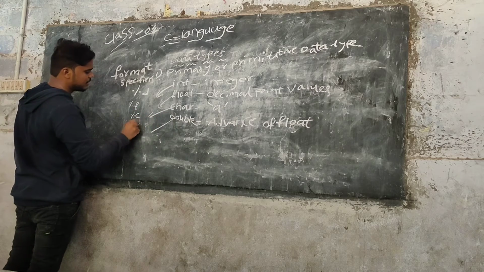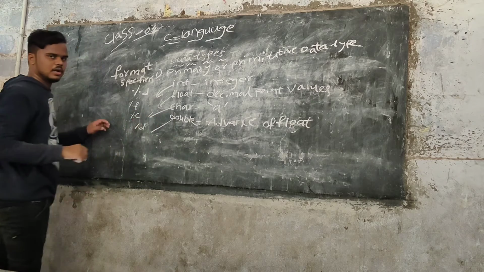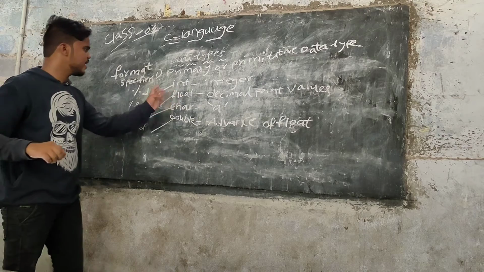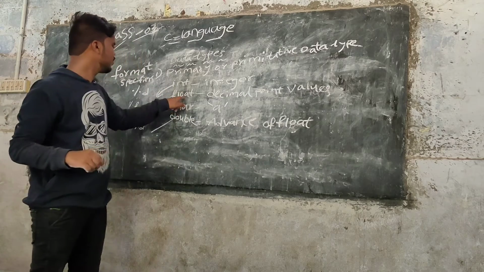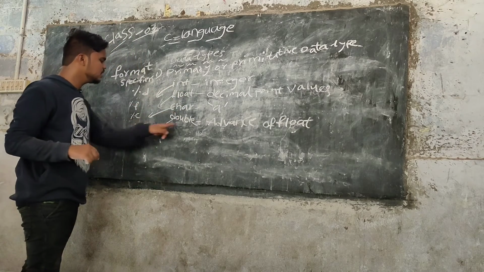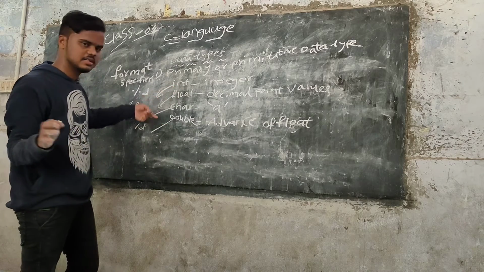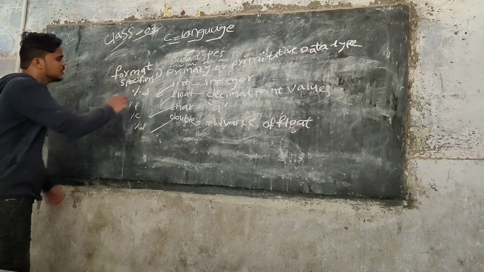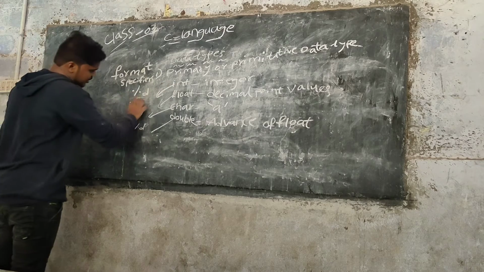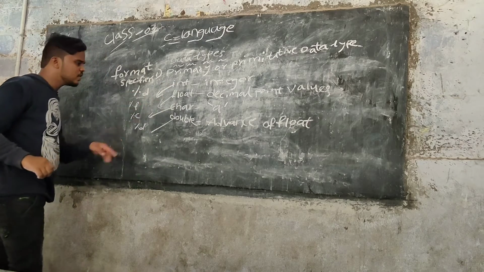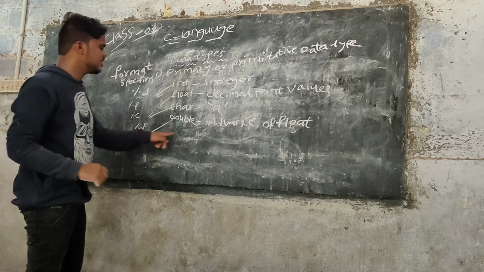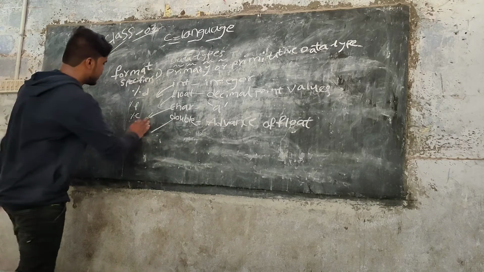I think you understand the format specifiers. Don't think int has %i, it has %d. Be focused: int has %d, float has %f, and char has %c.